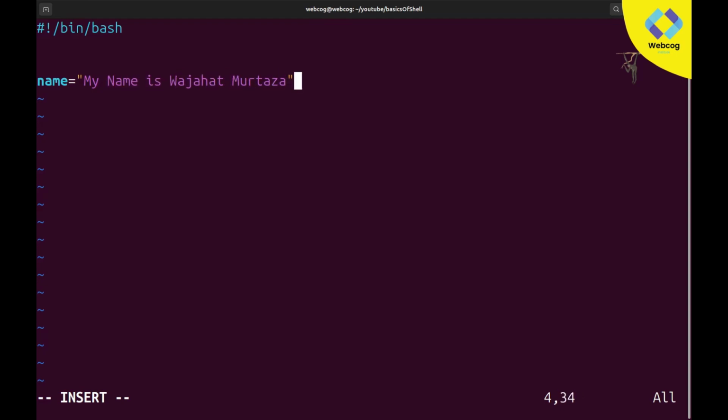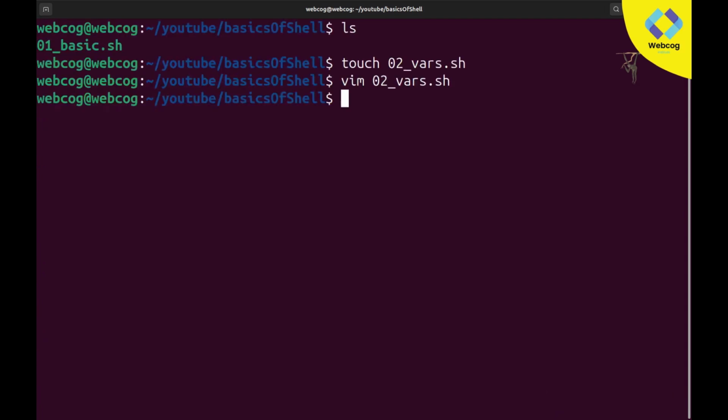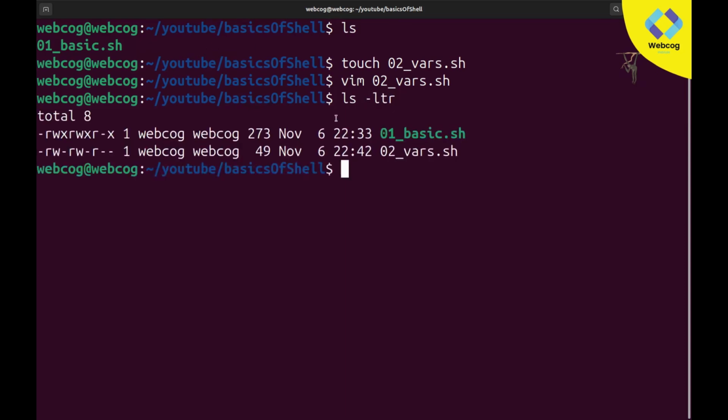So it's done. Our variable is assigned, and if I save this file with :wq, it will not give a result. If I try to run it directly, it will not execute, because we still did not give it execution permission. If you see ls -ltr and hit enter, you can see our file 01_basic.sh has execution permission, clearly shown by the x, and it is in green color.